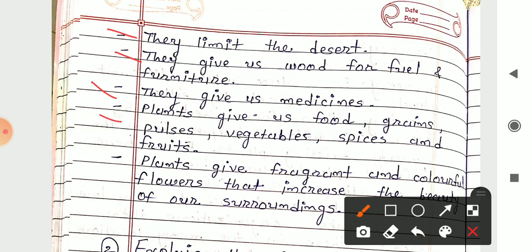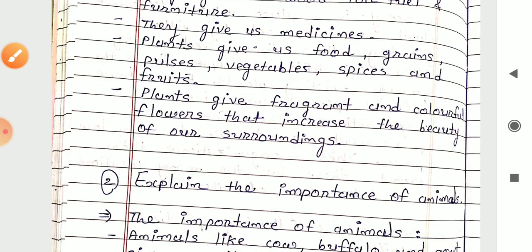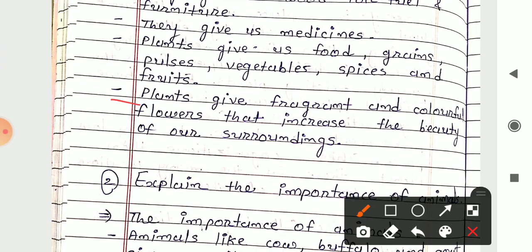Next is plants give us food, grains, pulses, vegetables, spices and fruits. Plants give us this much, that is food to eat. In that we take grains, pulses, vegetables, spices and fruits from the trees. Next is plants give us fragrant and colorful flowers that increase the beauty of our surroundings. At the end they give us colorful flowers, so because of that our surrounding environment becomes more beautiful.